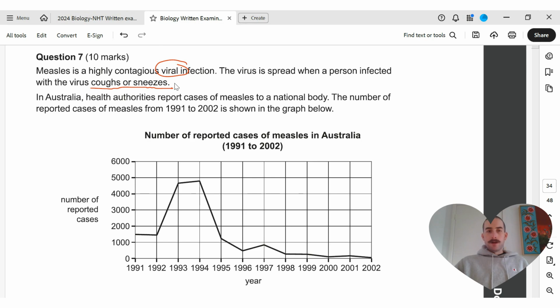In Australia, health authorities report cases of measles to a national body. That's great. That is the NNDSS, I think the National Notifiable Disease Surveillance System. You can look up there all the diseases that are going around at the moment and see what you're going to get lucky with. The number of reported cases of measles from 1991 to 2002 is shown in the graph below. Here's our graph just here.